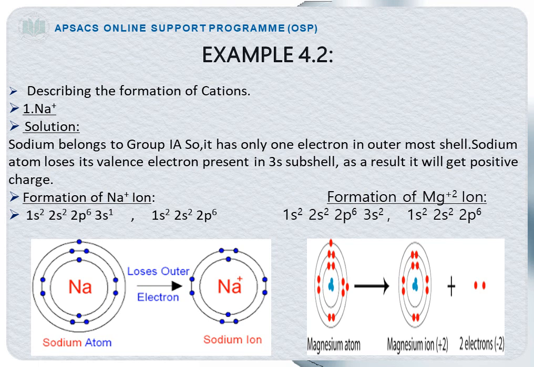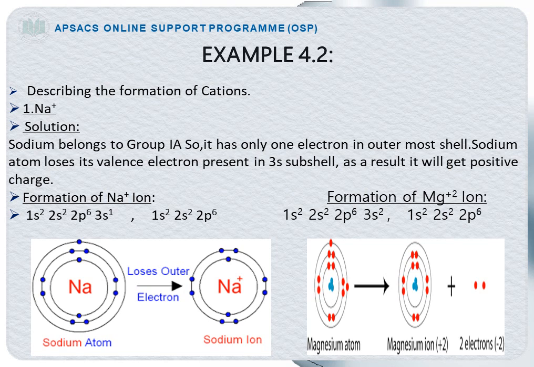Look at the electronic configuration of sodium: 1s2, 2s2, 2p6 and 3s1. When sodium loses its electron present in the 3s subshell, it will attain the electronic configuration 1s2, 2s2 and 2p6. And because of the loss of one electron, sodium gets a positive charge.